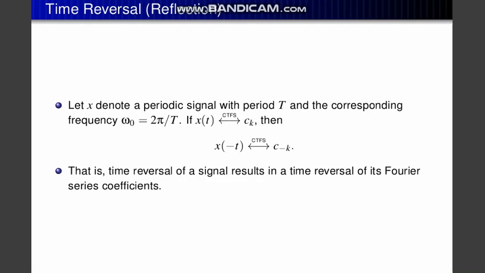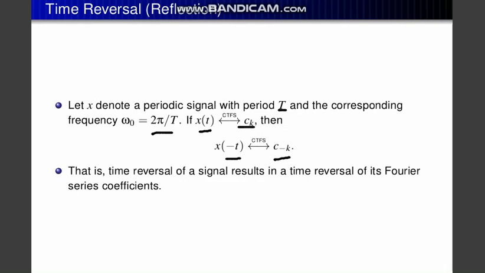Time reversal or reflection. As we know, in time reversal or reflection, whatever is in positive time will reflect back to negative time. That means a total mirror of the signal. Let x denote a periodic signal with period T and corresponding omega naught 2π by T. So what can it be? If x(t) under CTFS is ck, then x(minus t) will be c minus k.